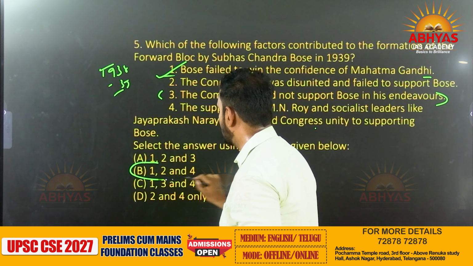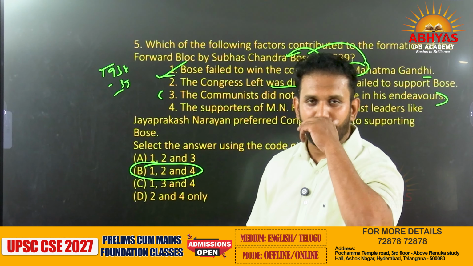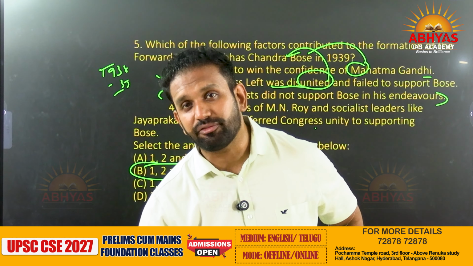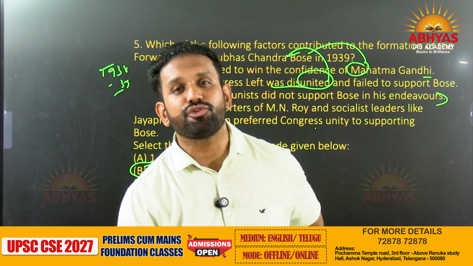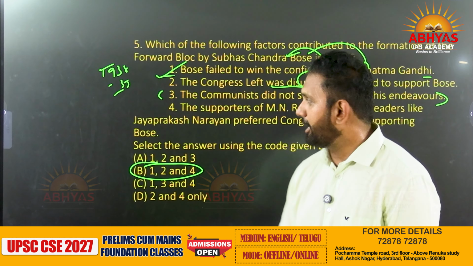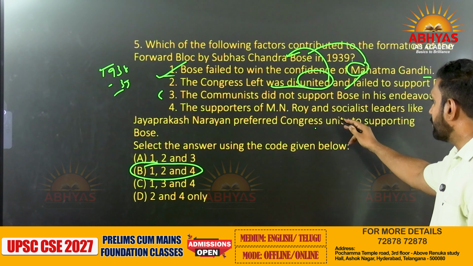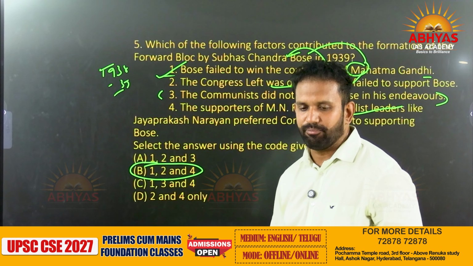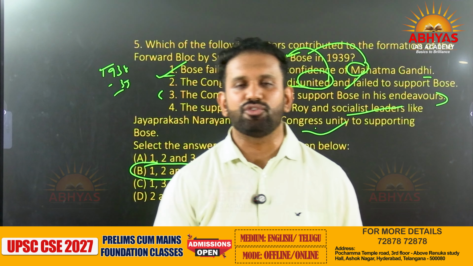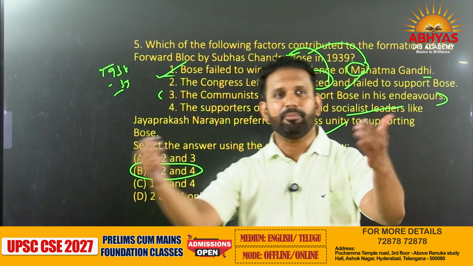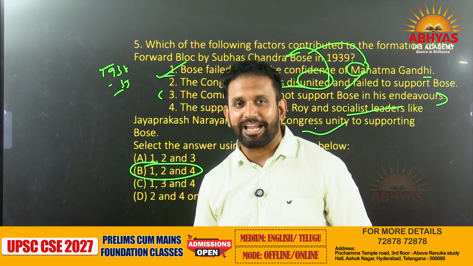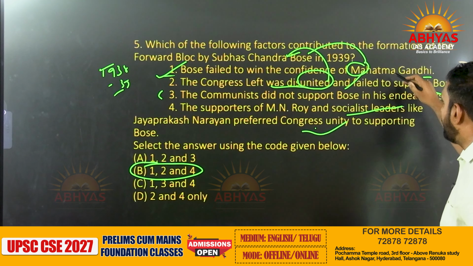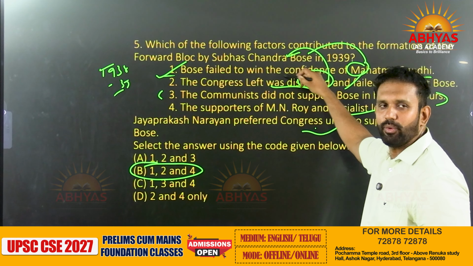If the Congress was united, then they would have voiced their favoritism to Subhash Chandra Bose or not? Yes. Because Congress was fragmented and no consensus happened, he had to resign. So that is the reason. The supporters of M.N. Roy and socialist leaders like Jayaprakash Narayan also preferred Congress unity more. As Subhash Chandra Bose had not been a part of many INC sessions, giving him the presidency directly would not be the right way. Congress thought like that, the socialist leaders thought like that, and Mahatma Gandhi was also adverse. That is the reason he went on to form the Forward Bloc.